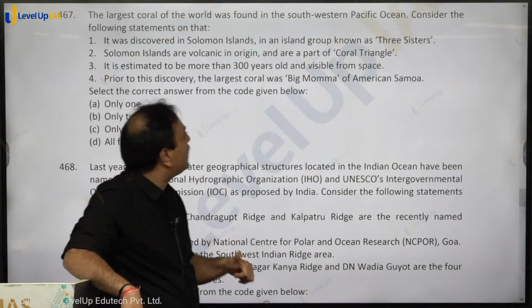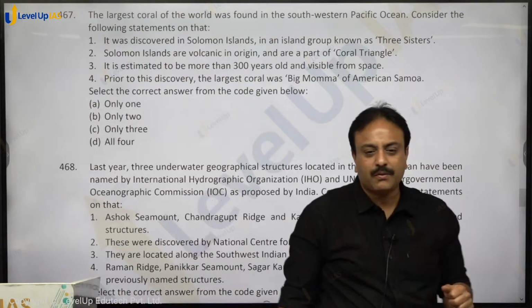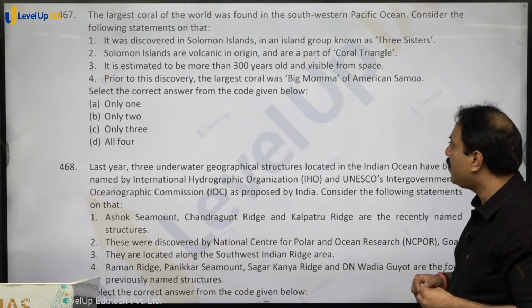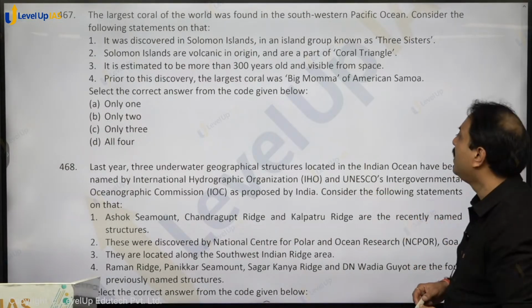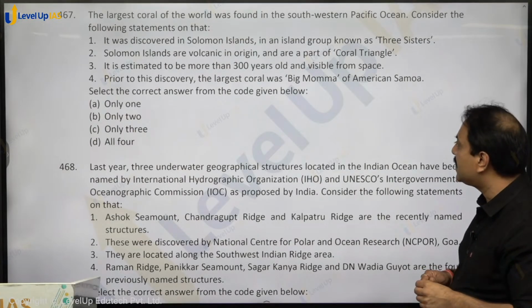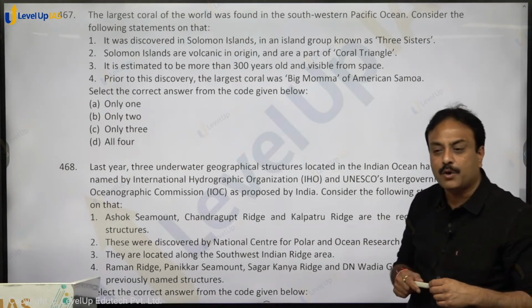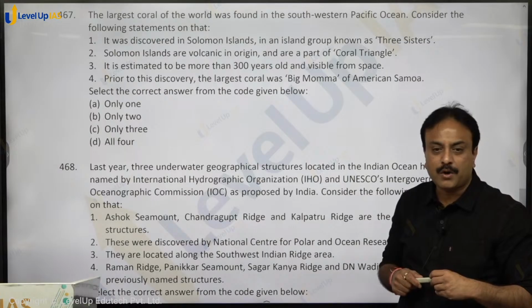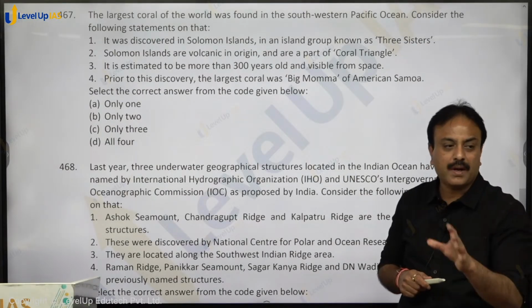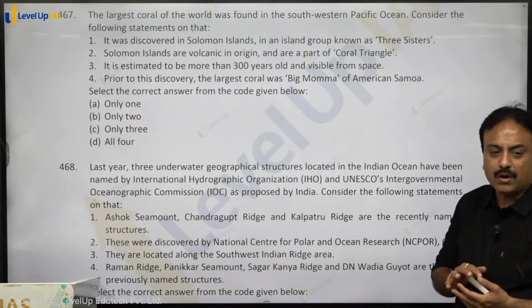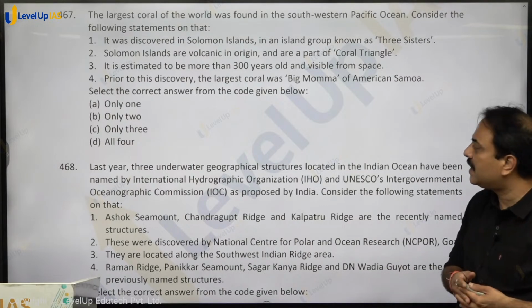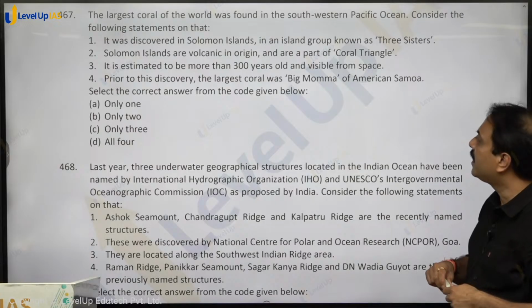So Solomon Islands are volcanic in origin. Yes, they are volcanic in origin. It is estimated to be more than 300 years old and visible from space. ये जो coral reef वो मिला. Prior to the discovery, the largest coral was Big Mama of American Samoa. अमेरिकन के जो समोआ आइलैंड्स हैं उनमें अभी तक this coral was having the record of having the categorization as largest coral, Big Mama. लेकिन अब ये हो गया.